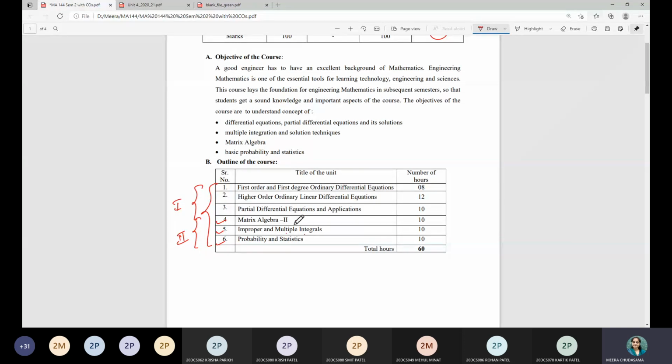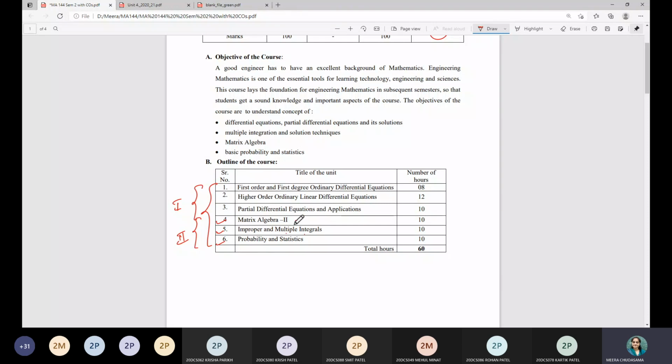Then in multiple integrals, we have to deal with double and triple integrations, as well as when the integrals are not given on a finite domain, or the integrand is indefinite. Such integrals are called improper integrals. That we will see in detail in chapter 5.